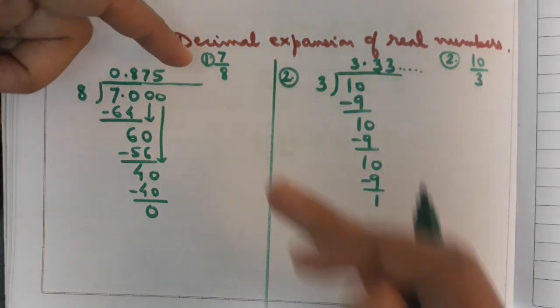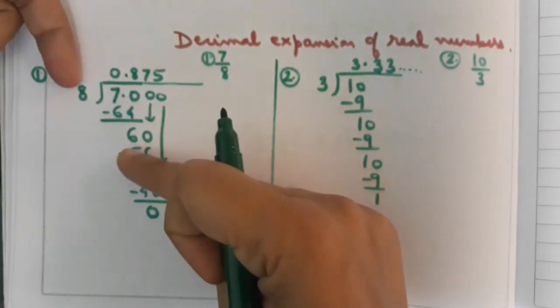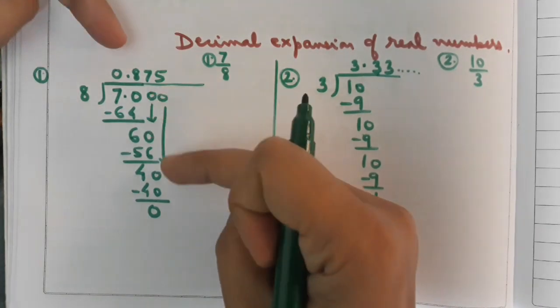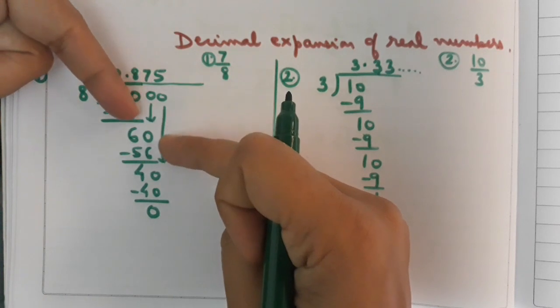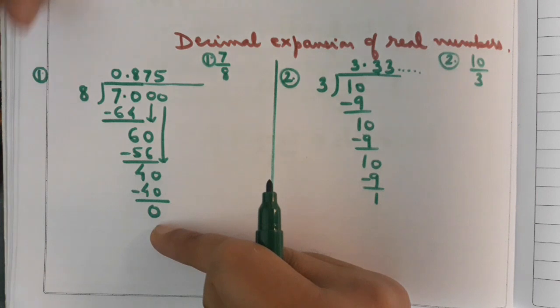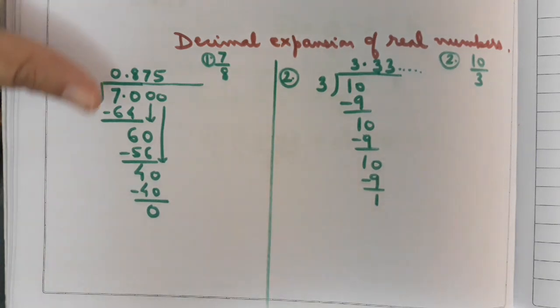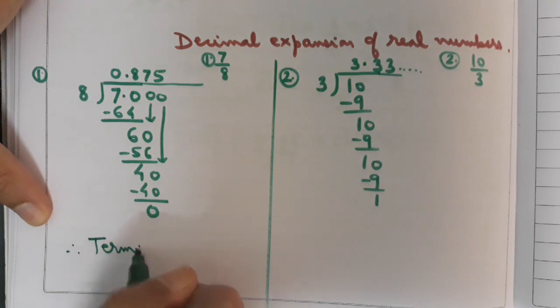Now let us look at this rational number 7 upon 8. We know how to divide 7 upon 8. When we divide, we get 0.875. After a certain number of steps, the remainder comes out to be 0. And when the remainder comes out to be 0, we say that the division process stops or ends or terminates. Therefore, it has terminating decimal expansion.